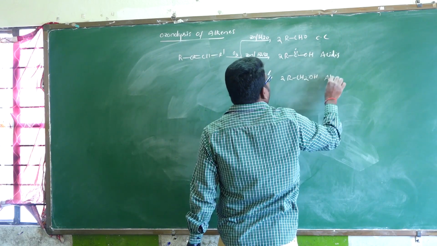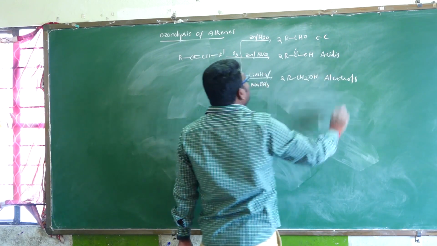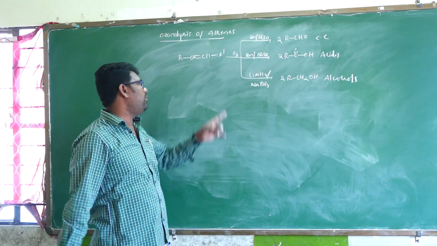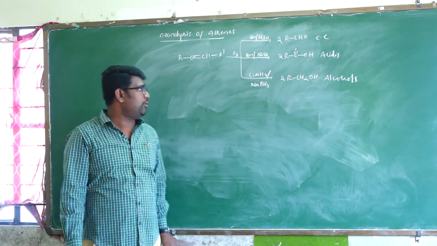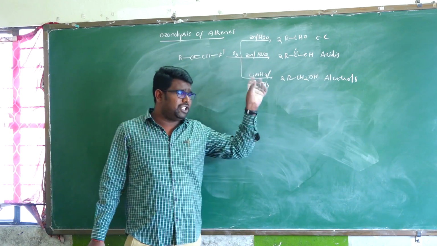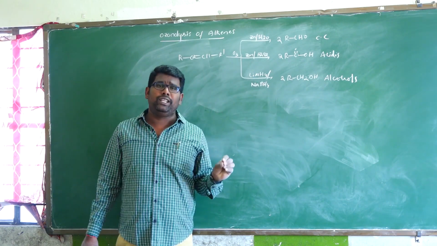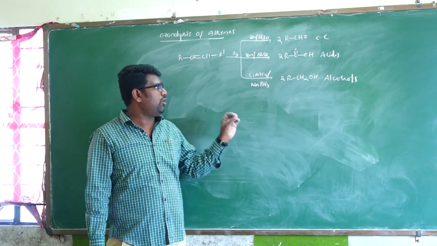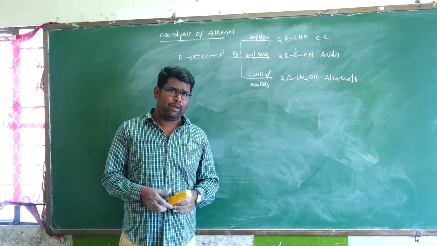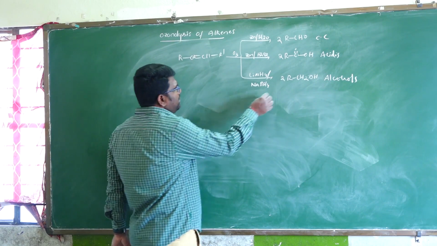This is alcohols. So keep in mind, in the presence of Zn H2O, the formation of compounds is carbonyl compound. In the presence of zinc with H2O2, formation of acids. In the presence of reducing reagents, lithium aluminum hydride and sodium borohydride, formation of alcohols. Okay, so students, listen carefully.